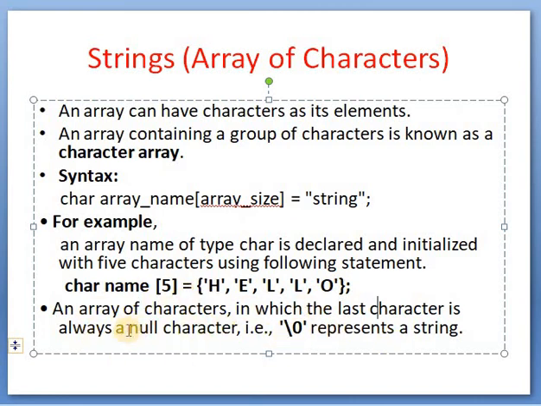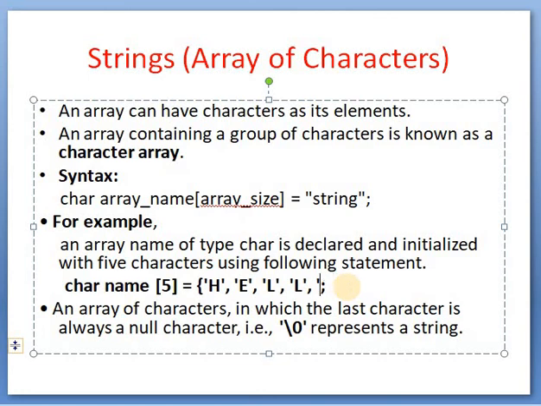Now an array of characters in which the last character is always a null character, that is \0, represents a string. Means what? After writing this hello, the \0 character is automatically present. Why? Because it is the end of string, which is by default or inbuilt present in a string. So we don't have to write this \0, it automatically ends your string.